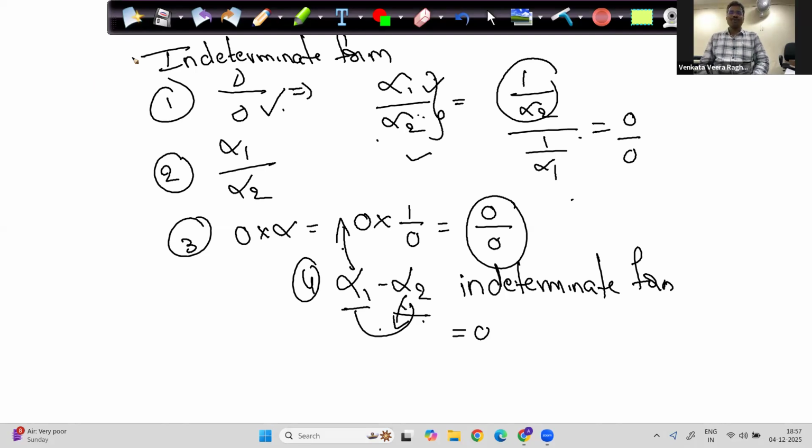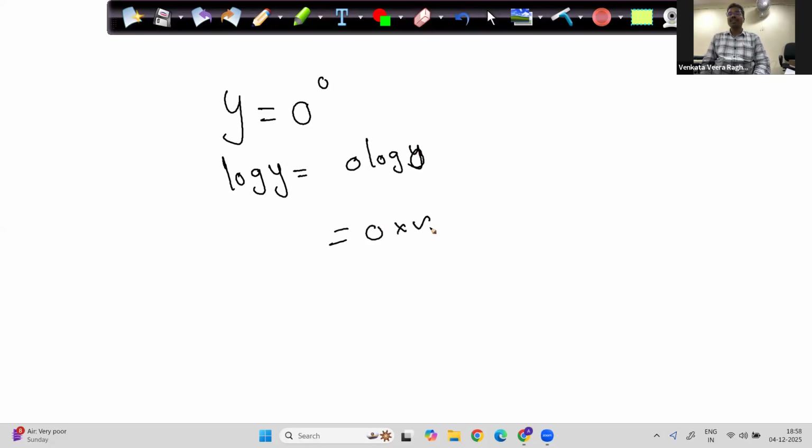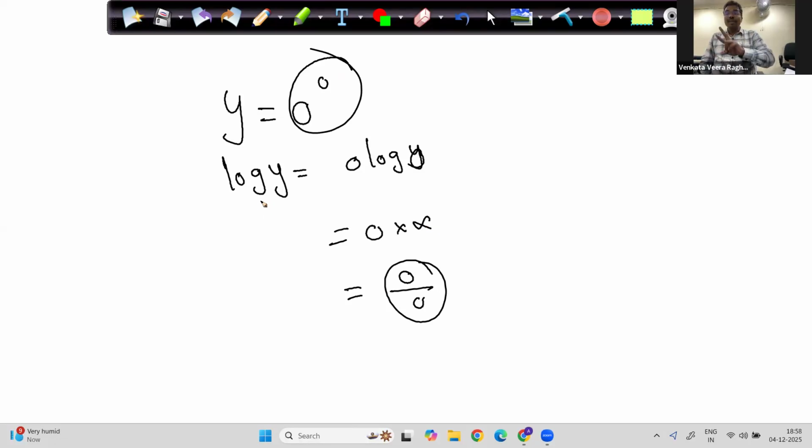Now the next most powerful indeterminate form is coming. 0 power 0. Let y equal 0 power 0. I'll prove the logic of how it is an indeterminate form. How, Venkat, how is it an indeterminate form? Take log on both sides. Log y becomes 0 log 0. Am I correct? 0 log 0. What is log 0? Undefined, infinity. So which becomes again 0 by 0. So 0 power 0 is also an indeterminate form. It means whenever you get 0 power 0 in limits, you can find the limit or you cannot find the limit.